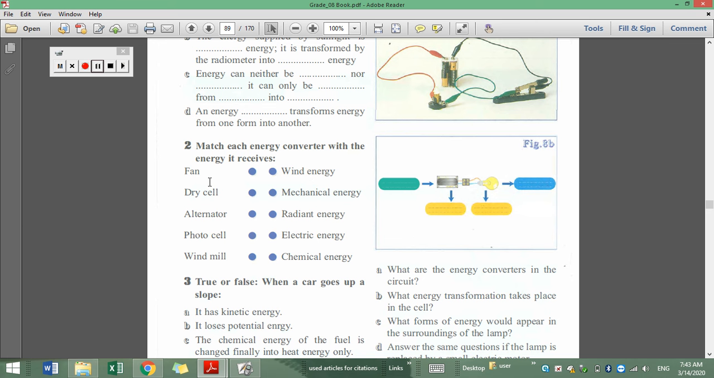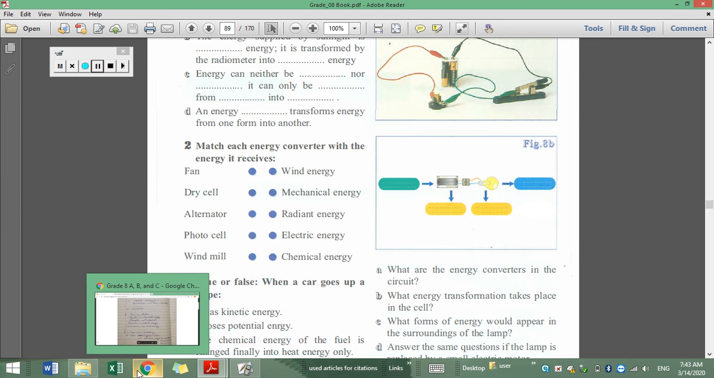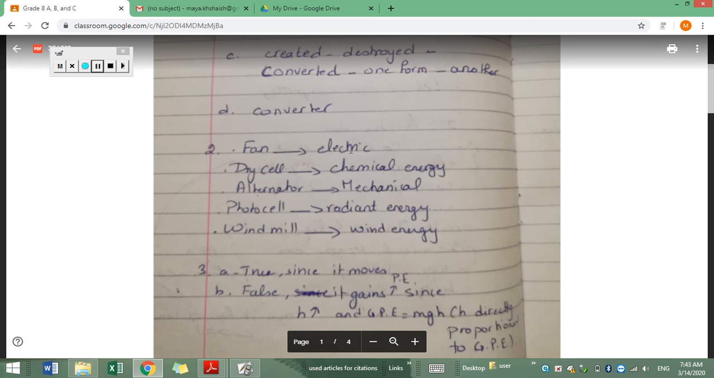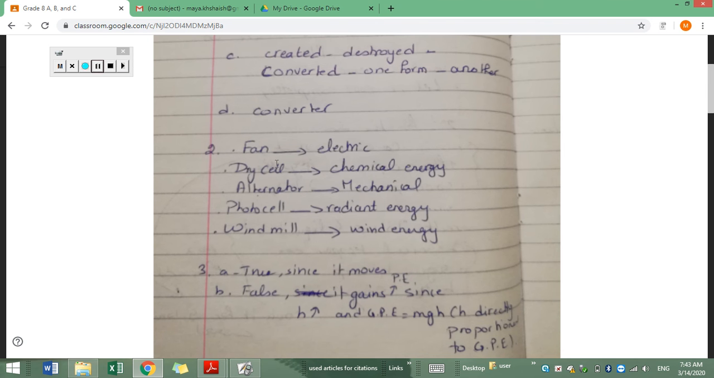What does the fan receive in order to work? We plug it in the wall outlet, so it receives electric energy. The fan receives electric energy. What about the dry cell? The dry cell contains certain chemicals that undergo a certain reaction with each other in order to produce electric energy. It contains acid. That's why we consider it to receive chemical energy and convert it into electric energy.